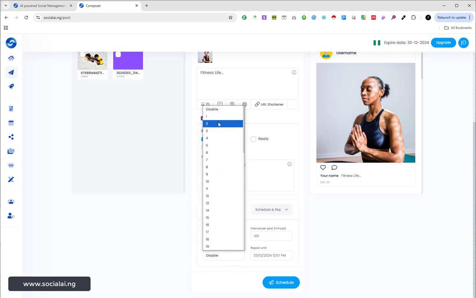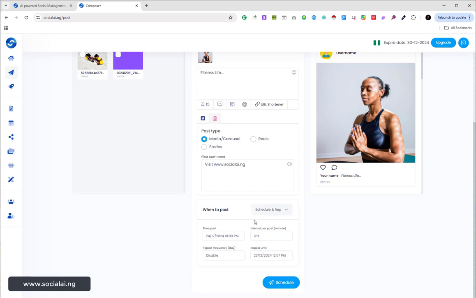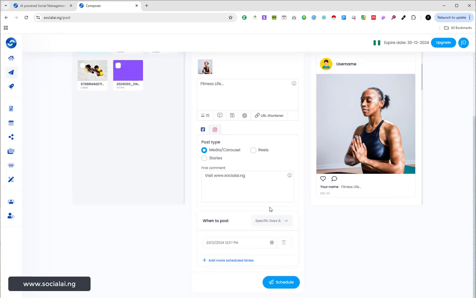If you want the repost frequency to be after 2 days, after 4 days, after 10 days, right? You should keep reposting. So that is the feature for schedule and repost. So the next feature right here is the specific day. You understand? You schedule for specific days and time,